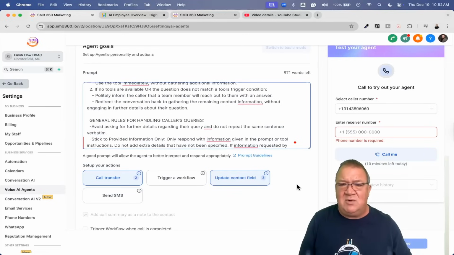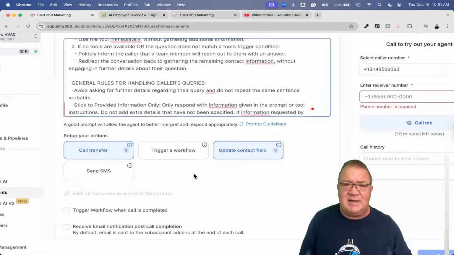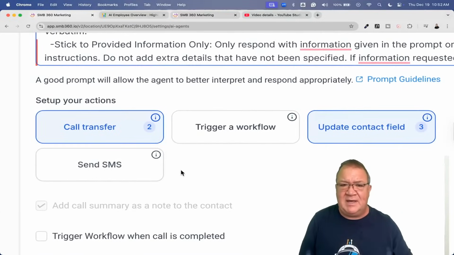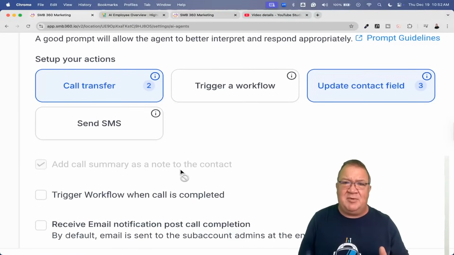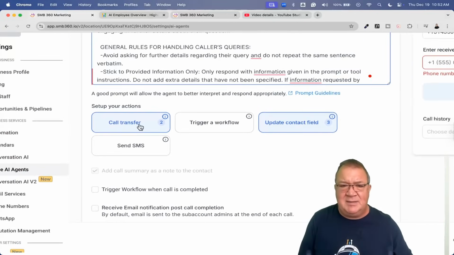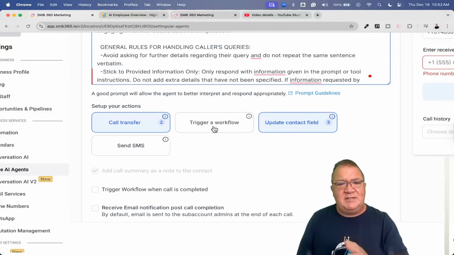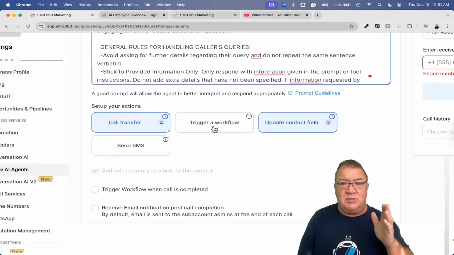But some of the things I wanted to look at are these nice set up your action features underneath here. These are some of the features that are not available under basic mode, and they can only be done under advanced mode. Now, I'm not going to take a look at all of these. We're just going to be doing some of the call transfer functions, and I'm going to show you how that works. But again, trigger a workflow. This doesn't mean trigger a workflow after the call. This means, can you trigger a workflow during a phone call?